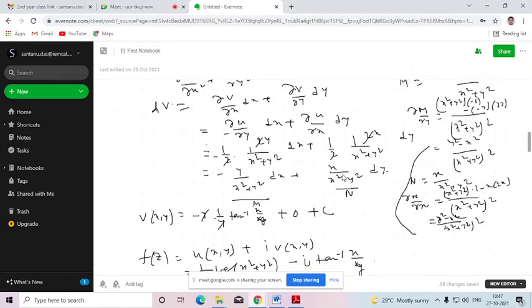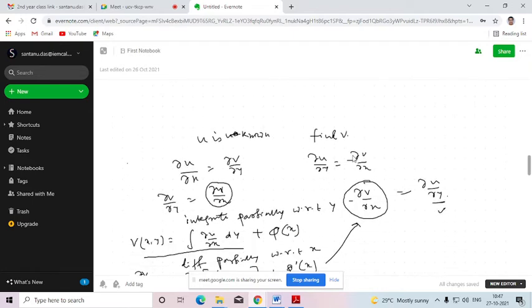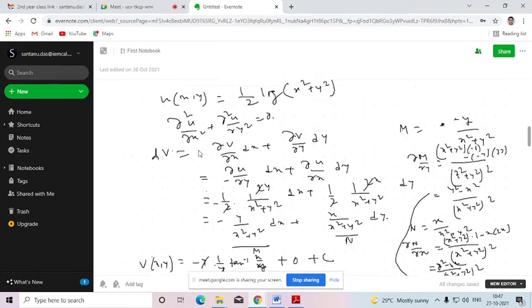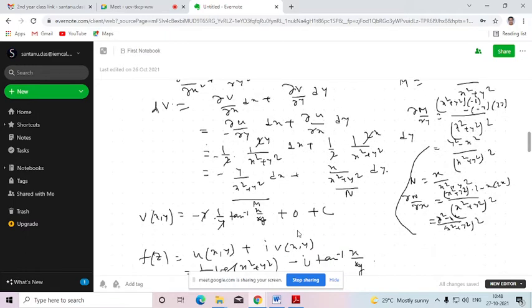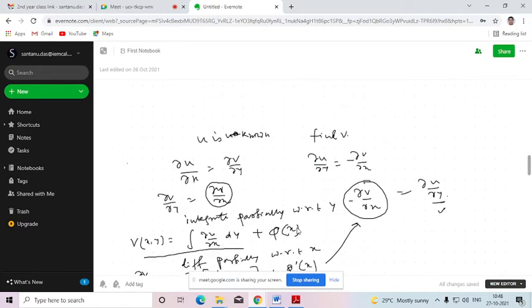Okay. Then I am discussing the second method. In the second method, similarly, u is known and we need to find v. Otherwise, if v is known, we need to find u; we just need to reverse it. That means if v is given, we find u, so du will be replaced by ∂u/∂x dx plus ∂u/∂y dy. In the second method, we start with the Cauchy-Riemann equations, since the function f(z) is analytic, whose real part u is mentioned and the imaginary part is missing.